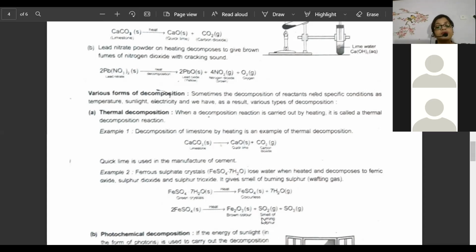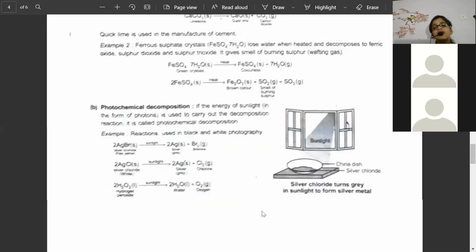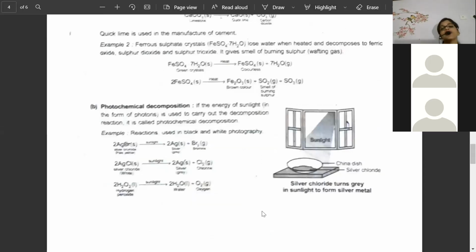Okay. Next is photochemical decomposition. Photochemical decomposition means you need sunlight. Some reactants are very adamant. They cannot react until and unless you provide a particular temperature or a particular condition. So here, in photochemical decomposition, what is needed is sunlight.